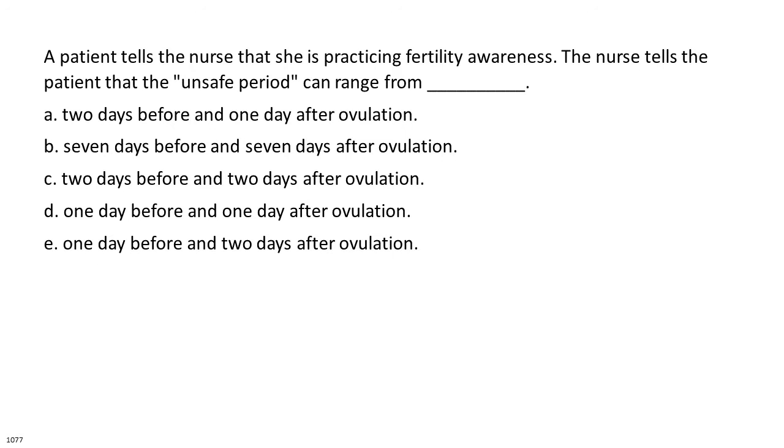A patient tells the nurse that she is practicing fertility awareness. The nurse tells the patient that the unsafe period can range from A. 2 days before and 1 day after ovulation. B. 7 days before and 7 days after ovulation. C. 2 days before and 2 days after ovulation. D. 1 day before and 1 day after ovulation. E. 1 day before and 2 days after ovulation.